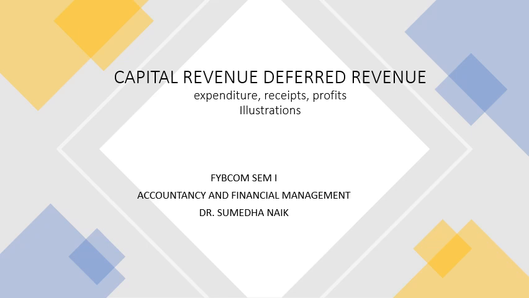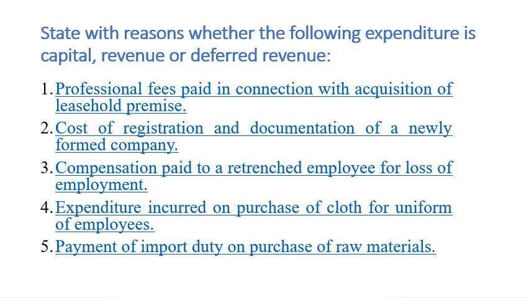Expenditure, deferred revenue expenditure, receipts, profits, and today we are going to see some of the illustrations related to this topic. So these 5 examples are given. First is professional fees paid in connection with acquisition of leasehold premises. Second, cost of registration and documentation of a newly formed company. Third, compensation paid to a retrenched employee for loss of employment. Fourth, expenditure incurred on purchase of clothes for uniform of employees. Fifth, payment of import duty on purchase of raw materials.